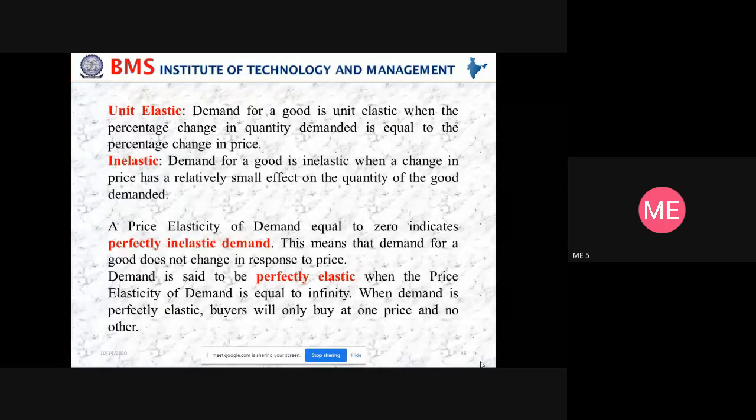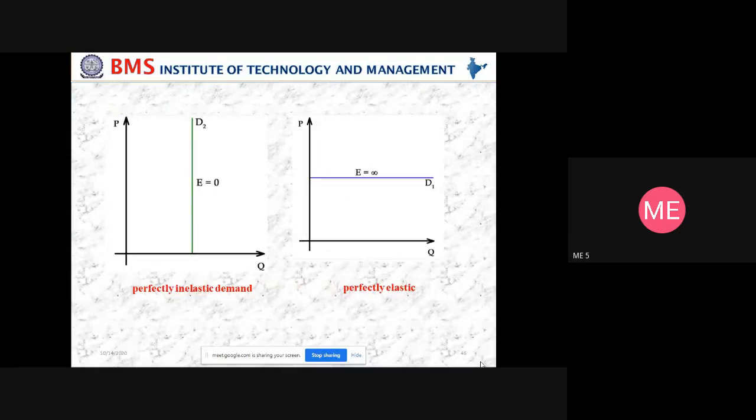So these are the different types of price elasticity of demand: unit elastic, what is inelastic, what is perfectly inelastic demand and perfectly elastic demand. Here I have talked about perfectly inelastic demand, in which case E is 0. Here I'm going to get E equal to infinity in this case. Here we have taken the price on the y-axis and Q on the x-axis, because price is the variable, which is taken on the y-axis, right?